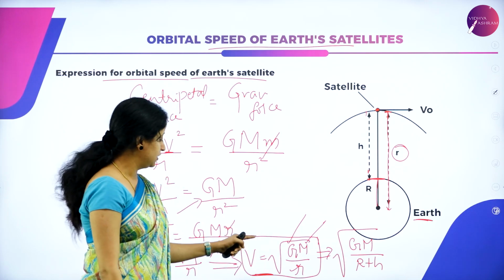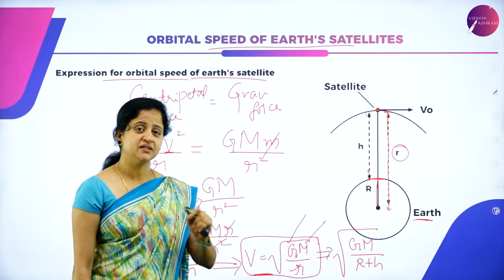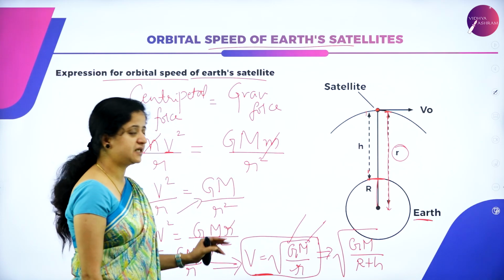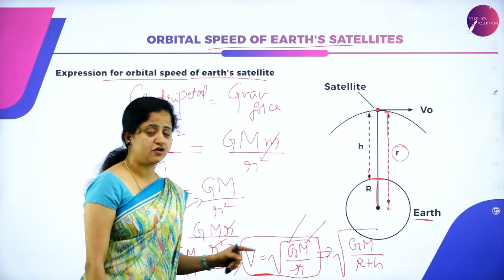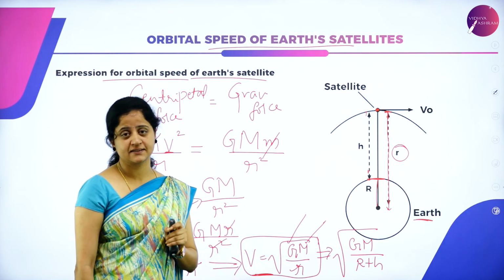So whatever the mass of the satellite, the orbital velocity can be calculated with this formula, since it is not dependent on the mass of the particular satellite.